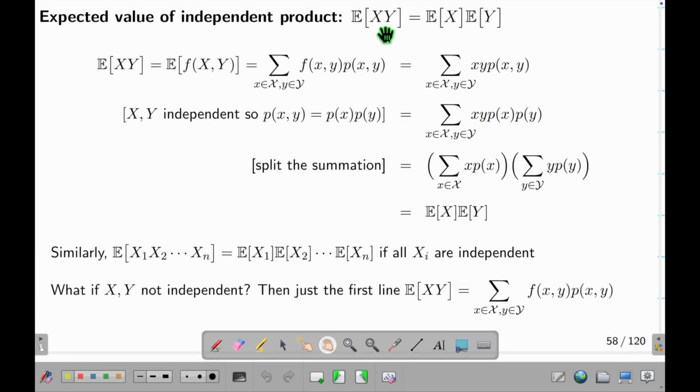Another thing, if X, Y are independent, then their expected values are also independent, and I can split like this. This is the proof. I won't talk about the proof now because I'm not going to test you on proof.